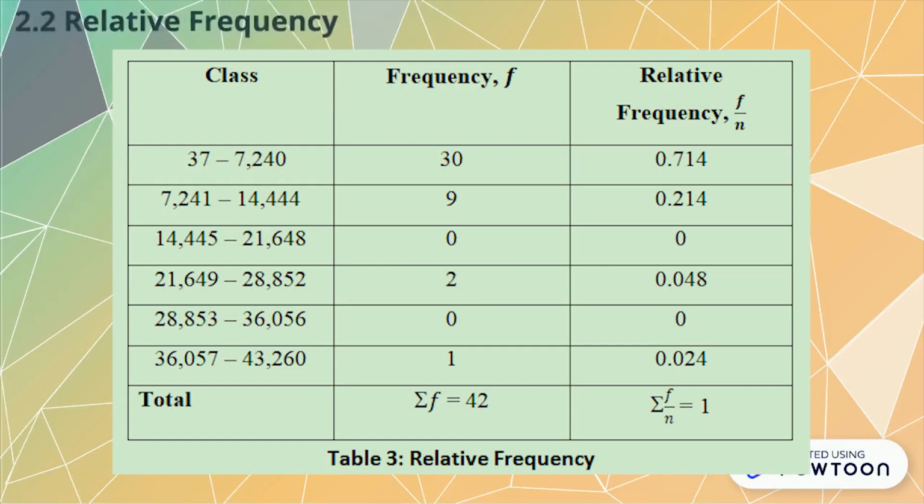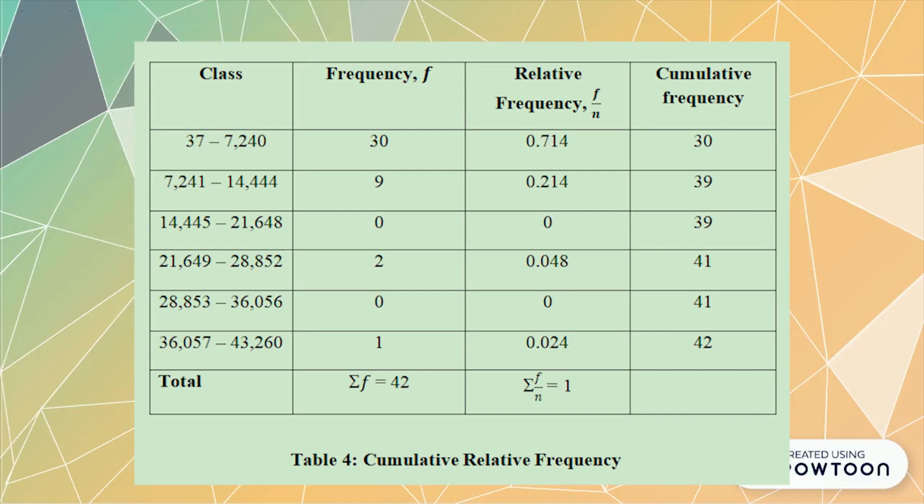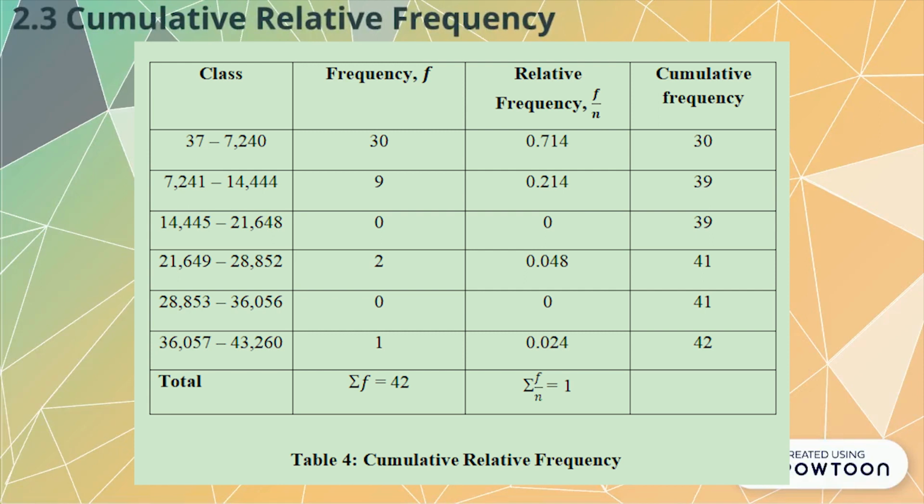Second, relative frequency. The relative frequency is the portion or percentage of the data that falls in that class. To find the relative frequency of a class, we divide the frequency f by the sample size n. So we will get the total relative frequency equal to 1. Third is cumulative frequency. The cumulative frequency of a class is the sum of the frequency for the class and all previous classes. The cumulative frequency of the last class is equal to the sample size n.